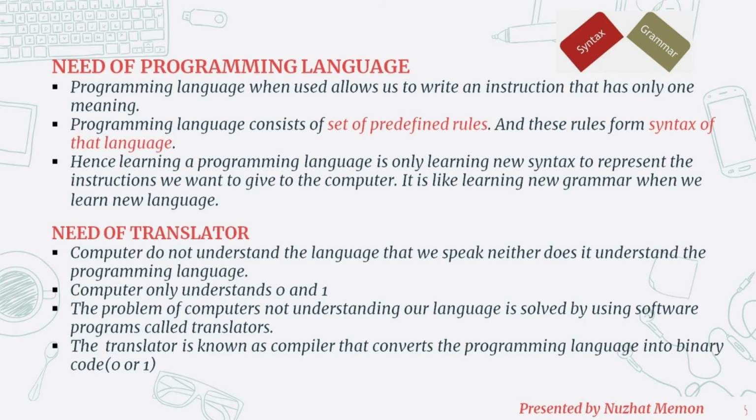Now we will see what is the need of a programming language. Each language has its own grammar, right? In the same way, a programming language has its own set of rules, and these predefined rules are known as the syntax of that language. So to use any programming language, first of all, we need to learn the syntax of that language. A programming language, when used, allows us to write an instruction that has only one meaning.